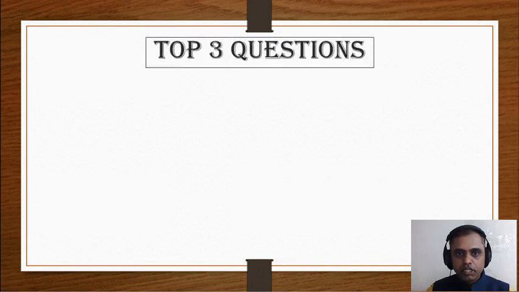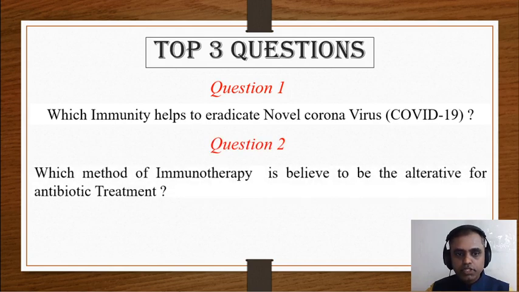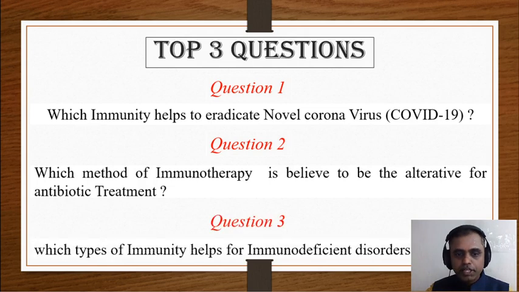Now I am giving the top 3 brainstorming questions, which will help stimulate your brain. Number 1, which immunity helps to eradicate the novel coronavirus, that is COVID-19? Question 2, which method of immunotherapy is believed to be an alternative to antibiotic treatment at present? Question 3, which type of immunity helps in immunodeficiency disorders like HIV and other disorders?